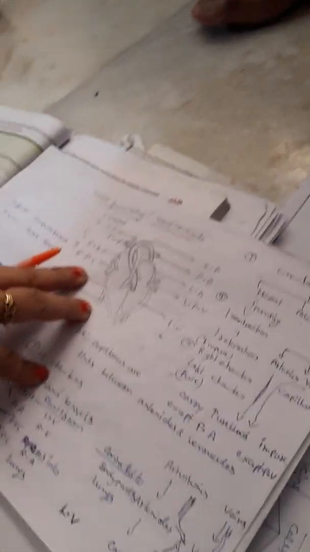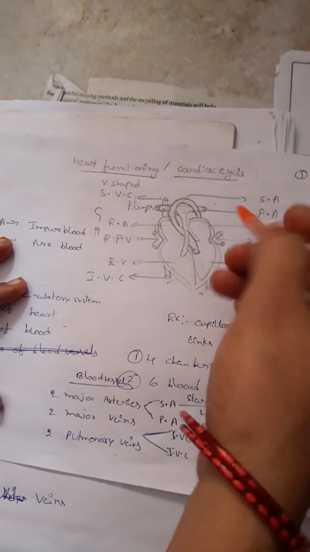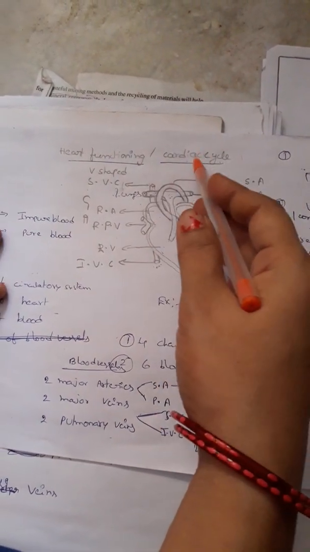So let us see first how the cycle starts. The sequential events in pumping the blood are nothing but one cardiac cycle.